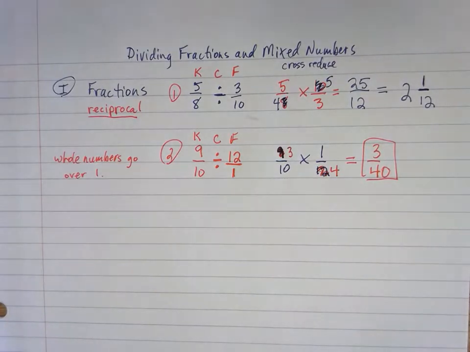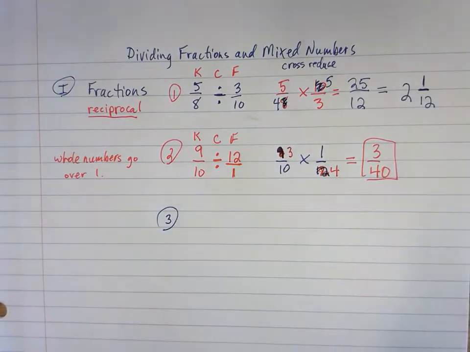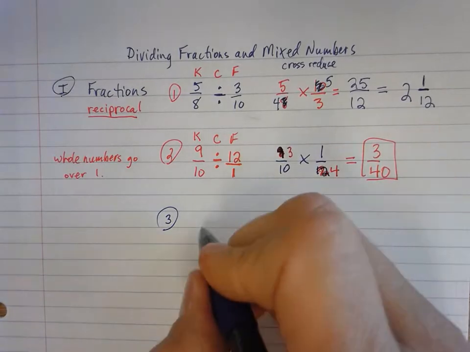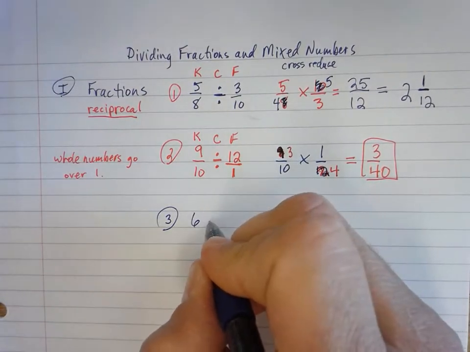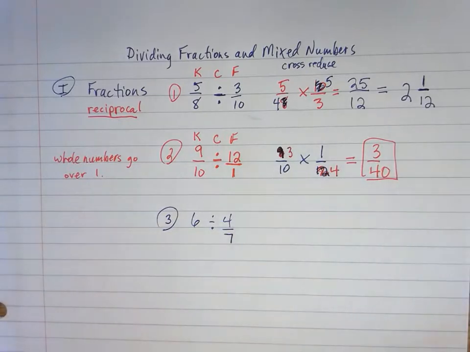Good job. All right, so now I'm going to give you one to try here, and I'll be quiet for a second, and we'll see what you come up with. Let's say you've got 6 divided by 4/7. All right, 6 divided by 4/7. On your mark, get set, go.